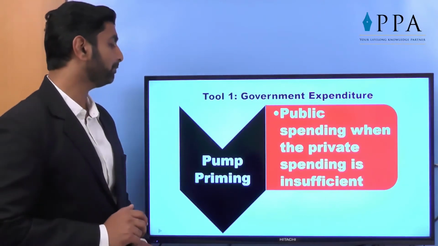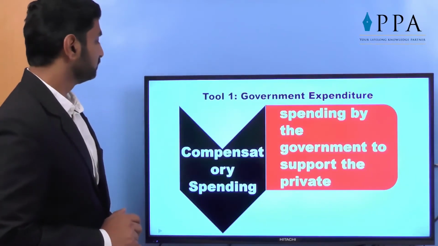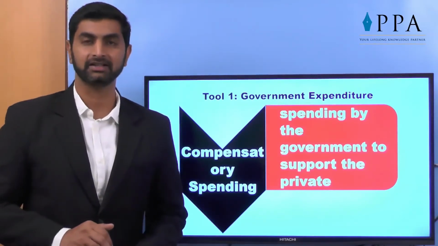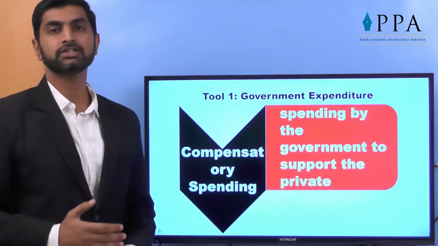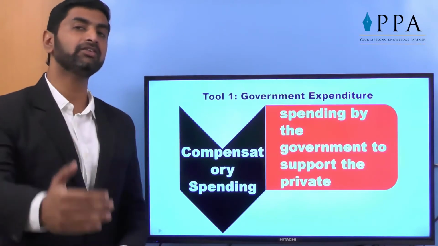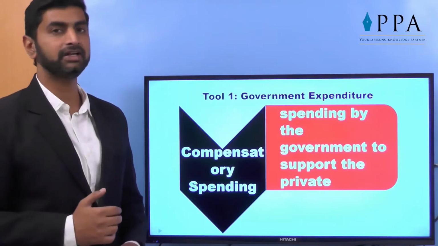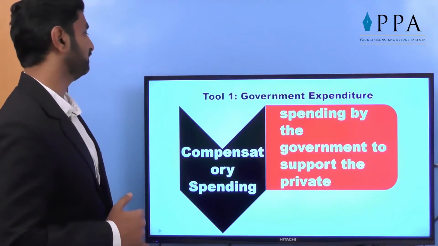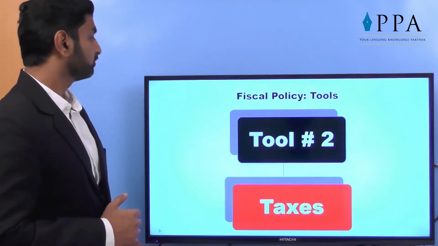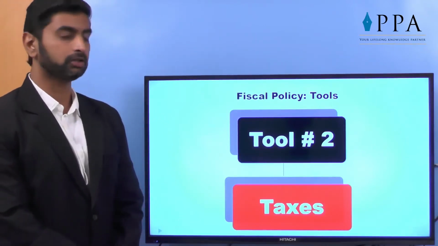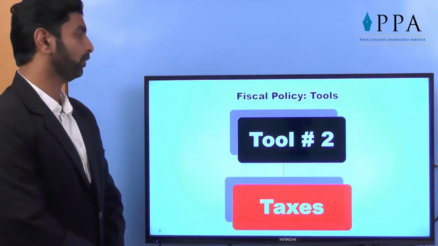That is called pump priming. Then compensatory spending, spending by the government to support the private sector. Maybe the private sector wishes to start some project, then the government will invest in that up to 49%, up to 20%. So additional funding is made available by government, compensatory spending. So this was all about government expenditure, the first tool of fiscal policy.